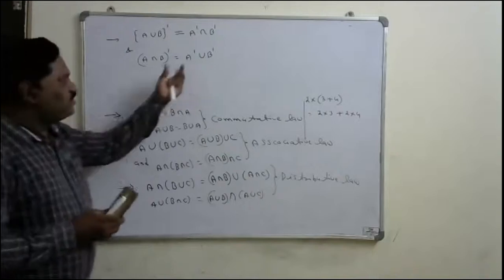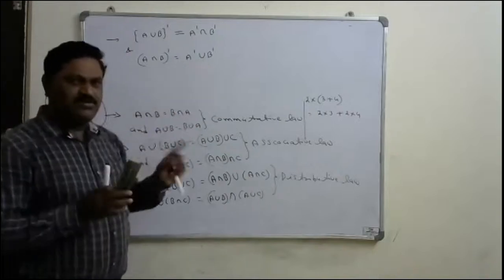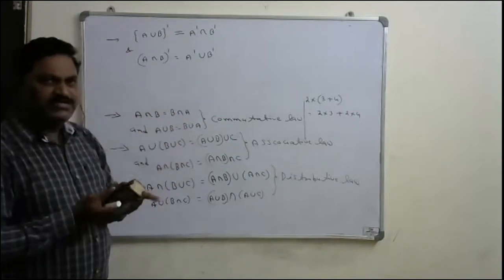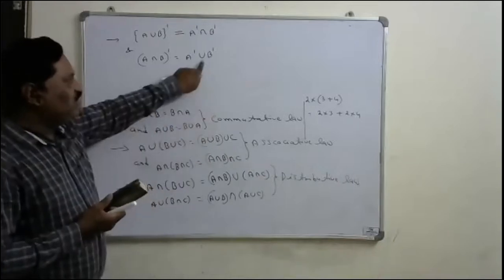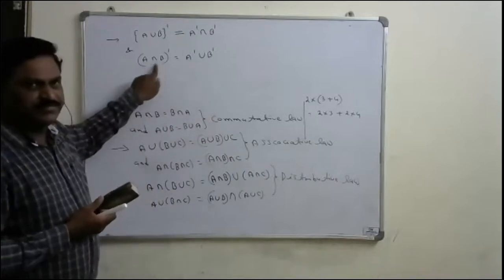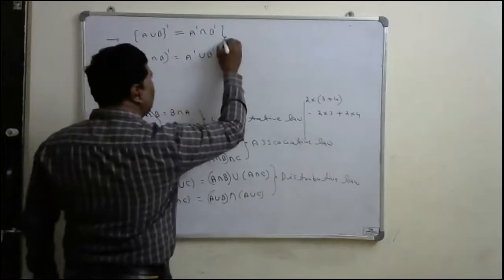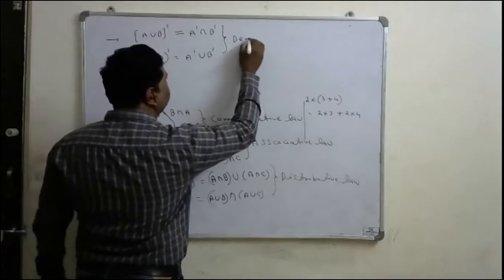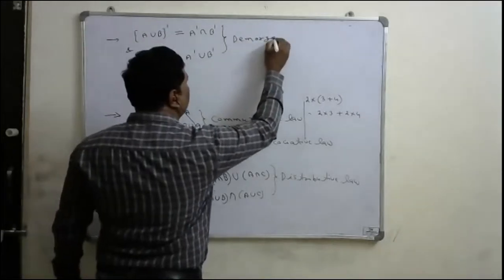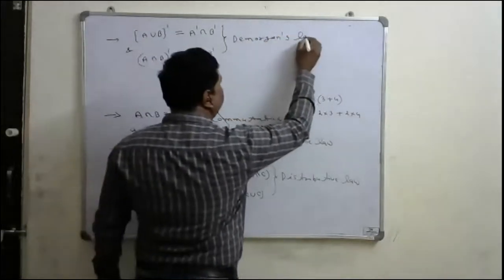So if you want to write the whole complement of both sets, you have to change the union to intersection or the intersection to union. So this law is called De Morgan's law.